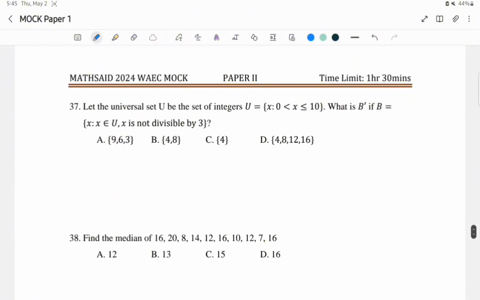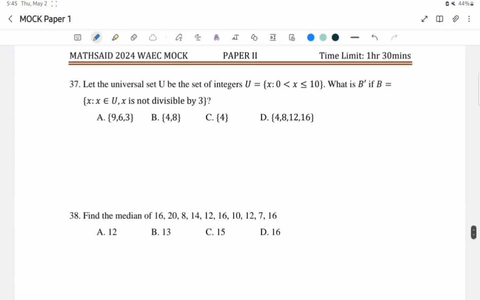For question 37, the universal set U is a set of integers x such that 0 is less than x and x is less than or equals to 10. So if 0 is less than x, that means x is greater than 0. And at the same time, x is less than or equals to 10.